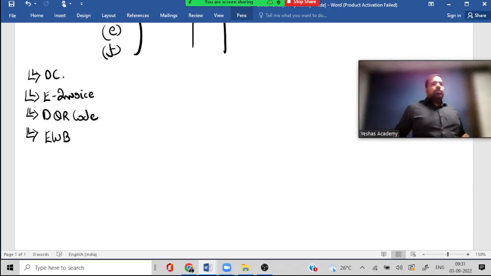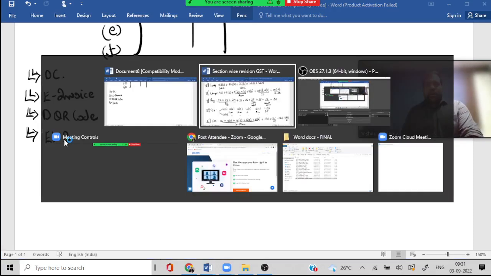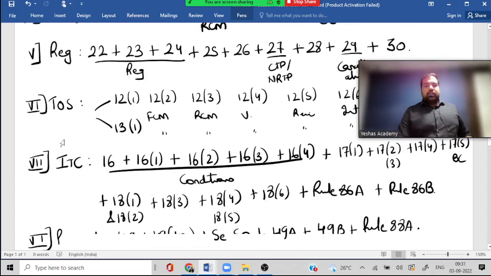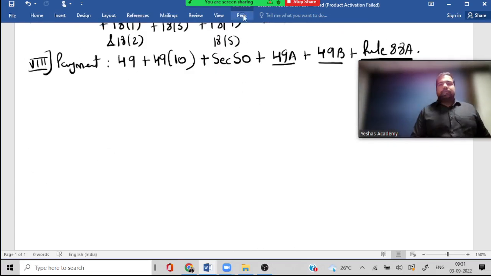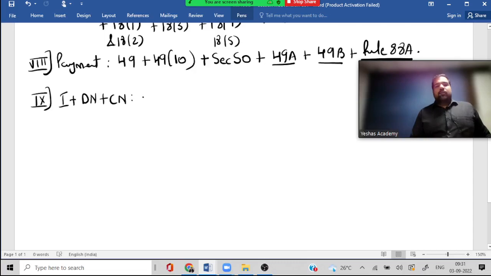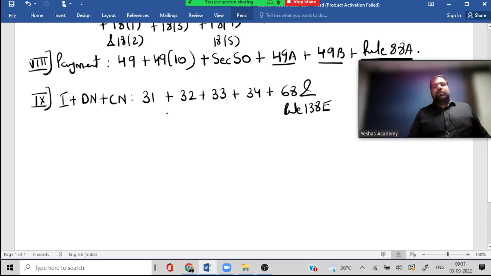Important, very important. Yes, that was a chapter called returns. Sorry, invoice. Guys, please tell me what are the sections here. 31 plus 32 plus 33 plus 34 plus 68, and which rule, guys? 138. Of course, guys, the hero section is 31, which has all 1, 4, 7, 2, 5, 6, and but if you forget it, 31 works.